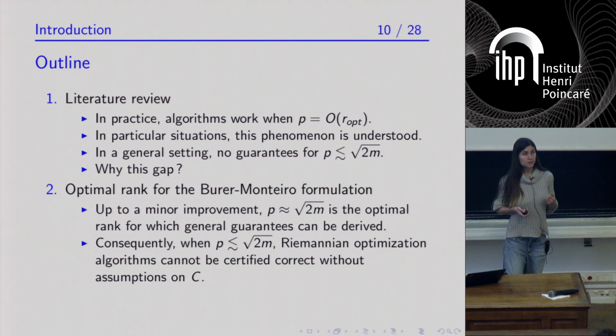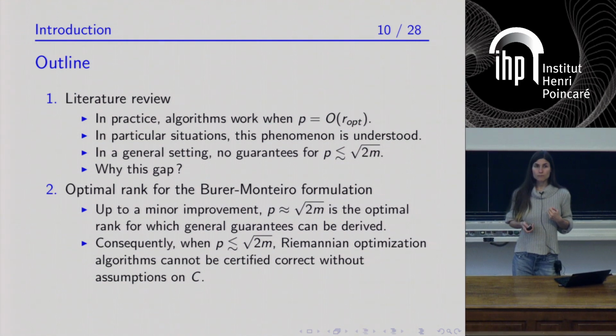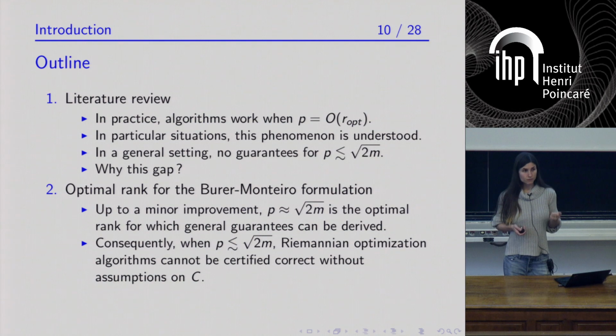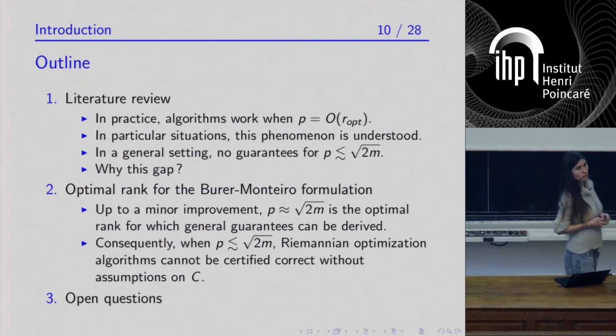And so it means that if you want an algorithm that is certified correct, you need to take the factorization rank at least equal to square root of 2m, or you need to have some assumptions on the cost matrix. And I will conclude with open questions.